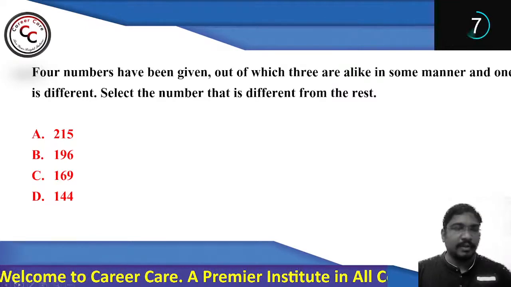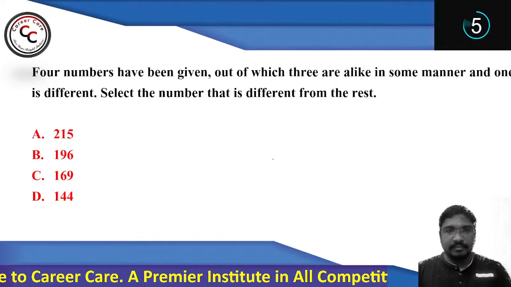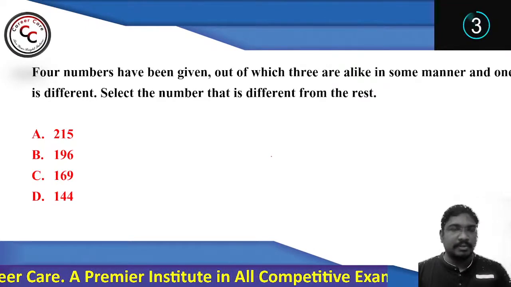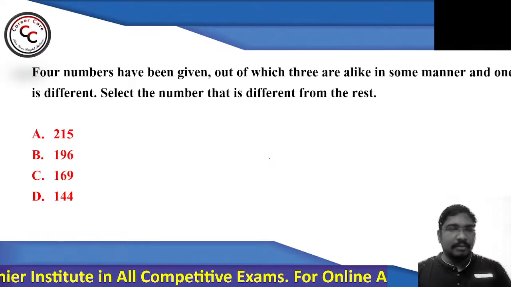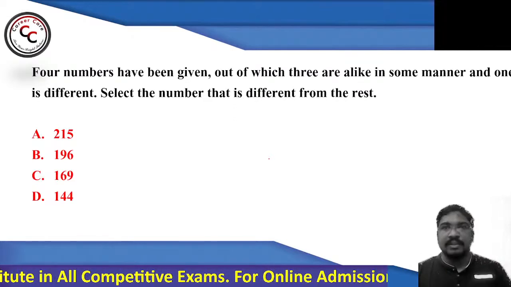Find the odd man out, find the different one from the others. Okay, so first question is purely based on classification, right? Four numbers are given, out of which 3 of them are alike.